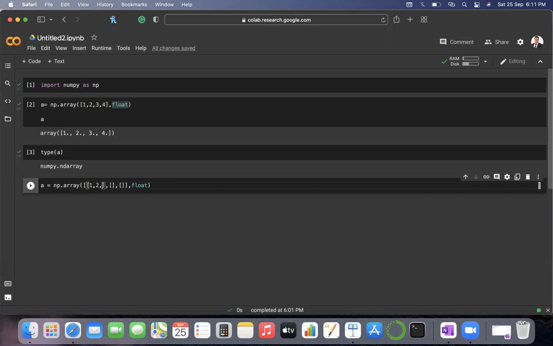No, like after 1, 2, 3, and then in the next line 4, 5, 6. Then in the next, yeah, this is what I'm talking about. This is what you're it has 3 lists. Then why is it a two-dimensional array?